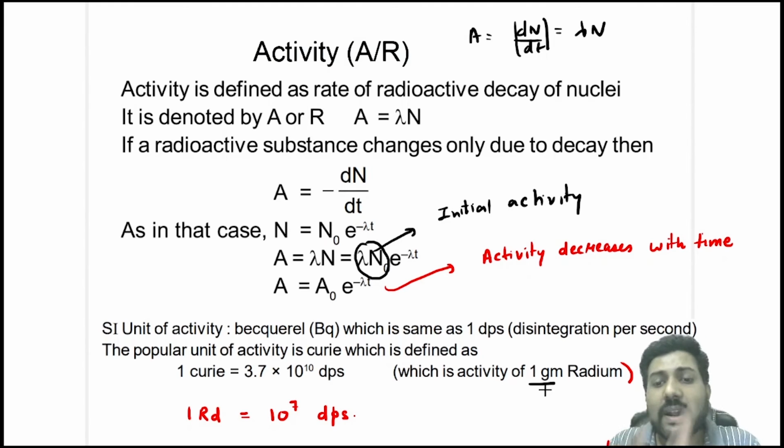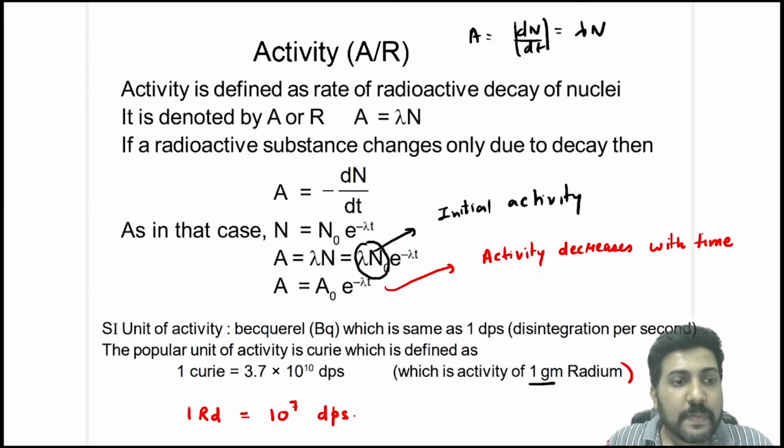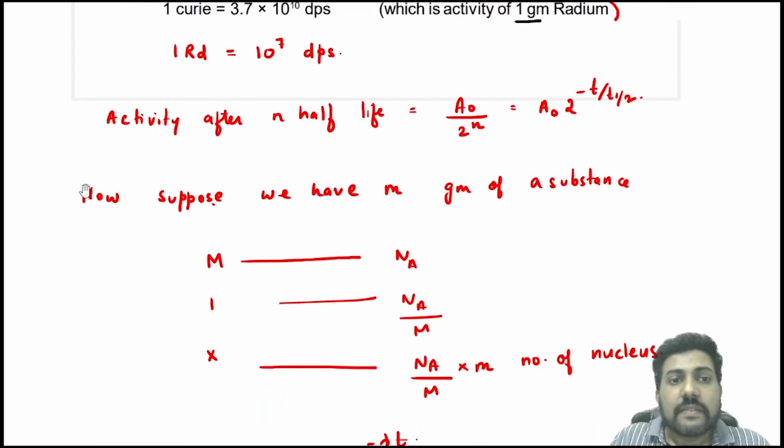All right, then there is one more unit of activity and that is 1 Rutherford. 1 Rutherford is 10 raised to power 7 becquerel or 10 raised to power 7 disintegration per second. Okay, now just like the number of nuclei decreases to half after 1 half-life and after n half-lives it becomes N naught by 2 power n.